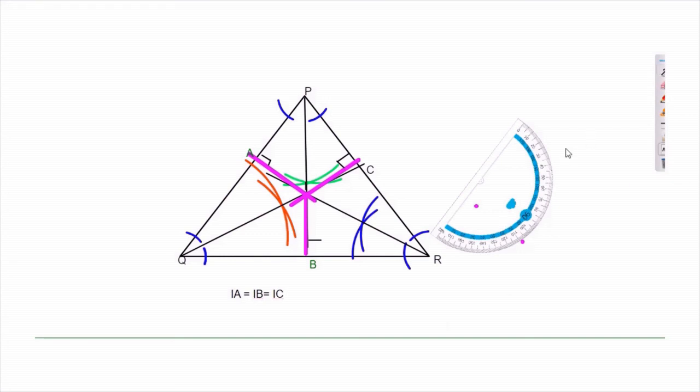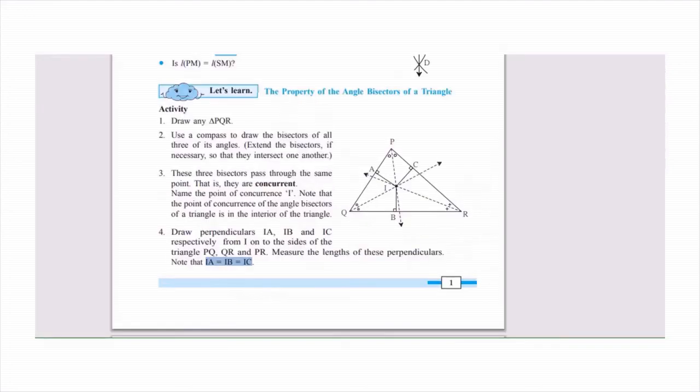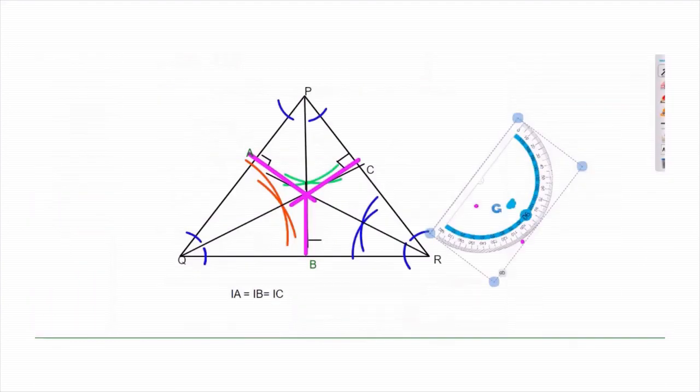Let me remove this protractor from here. So in this way we can prove what your textbook is saying, that IA, IB, IC are congruent. The bisector lines will be meeting at a point, they are concurrent. This is one aspect you have to understand regarding the properties of angle bisectors in a triangle. Okay.